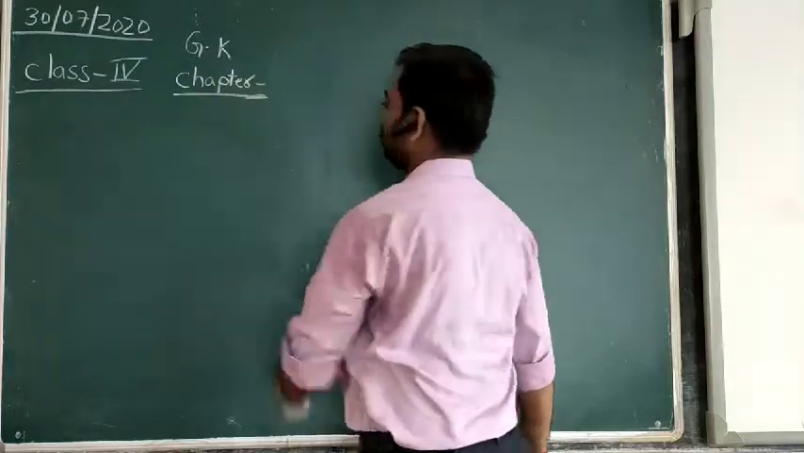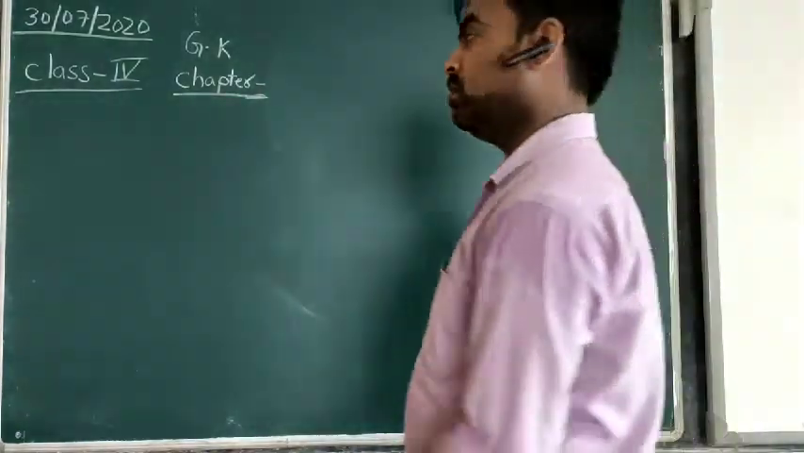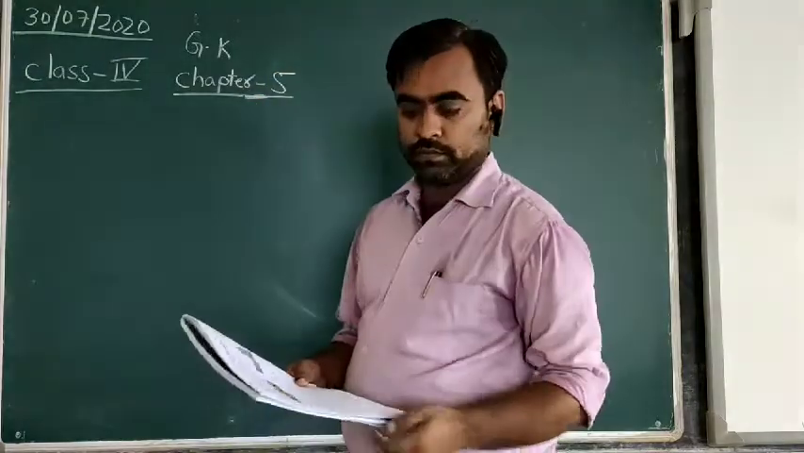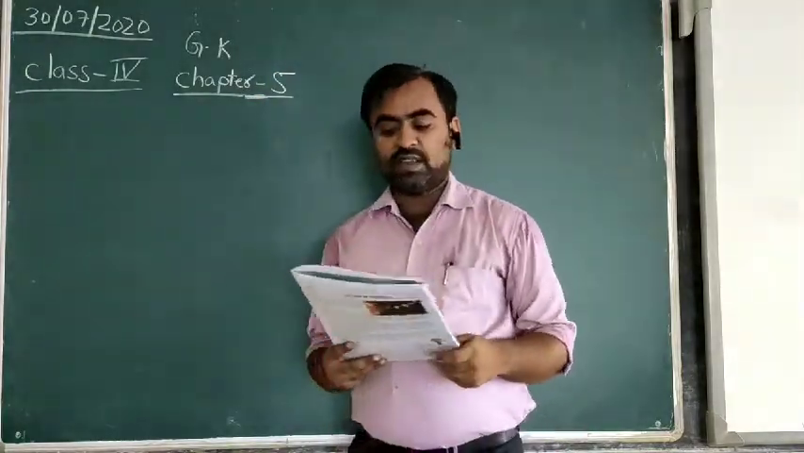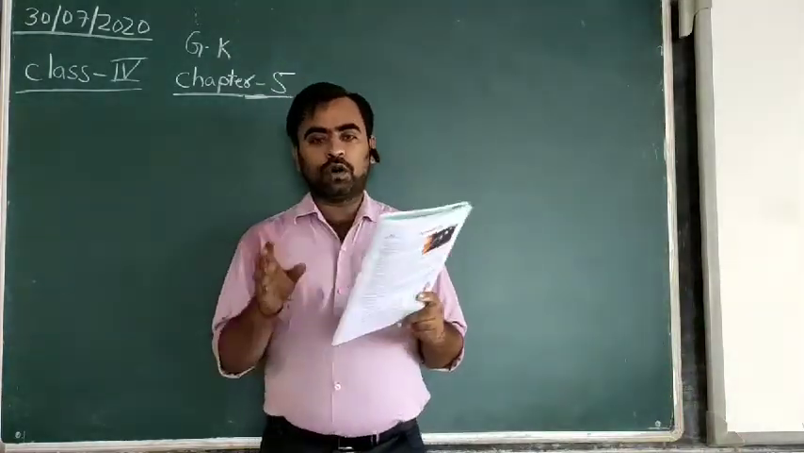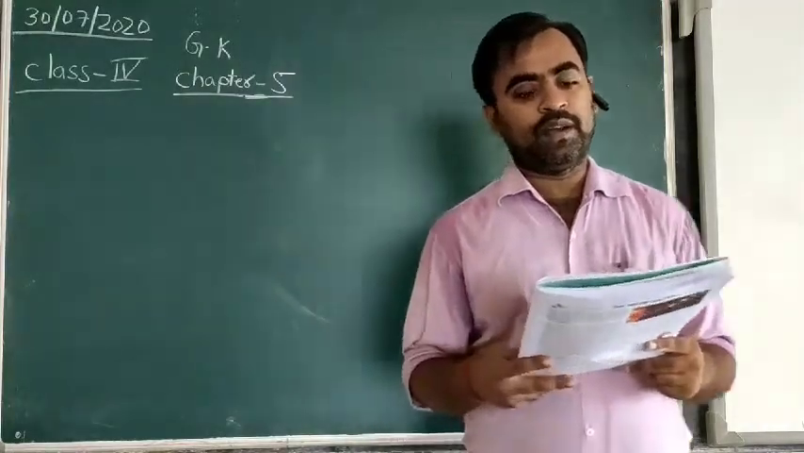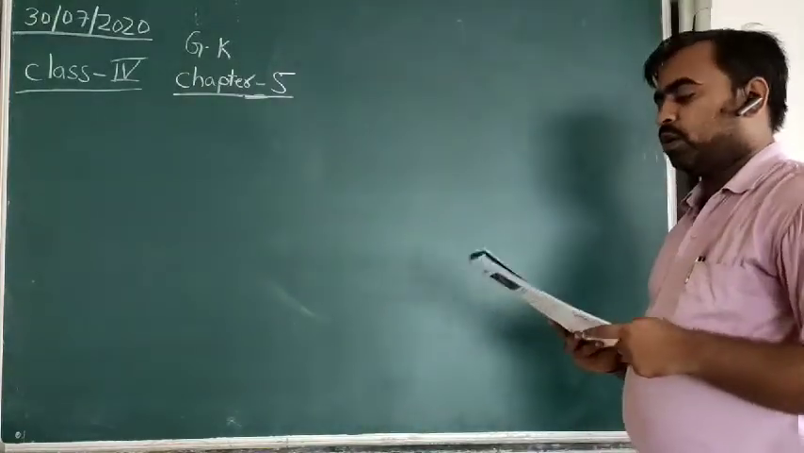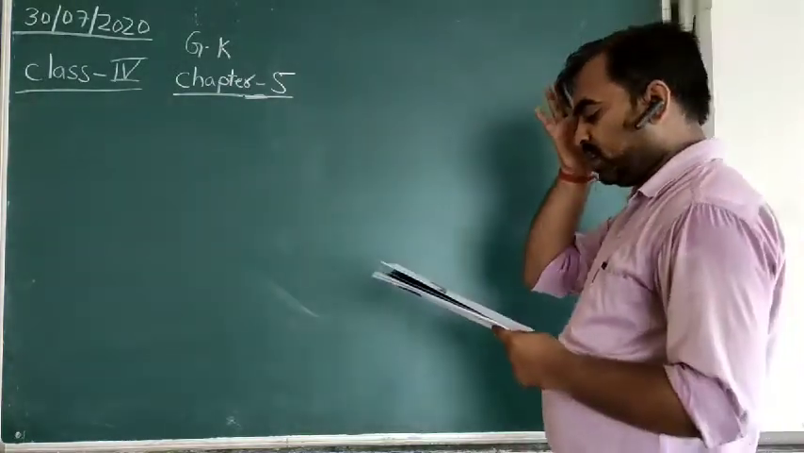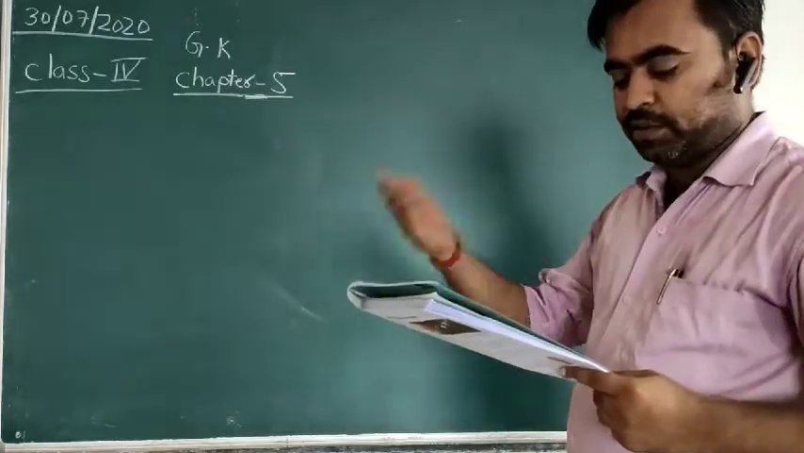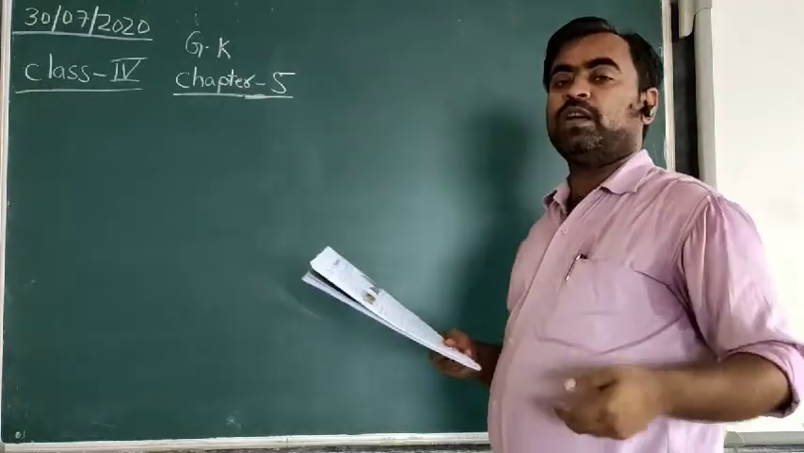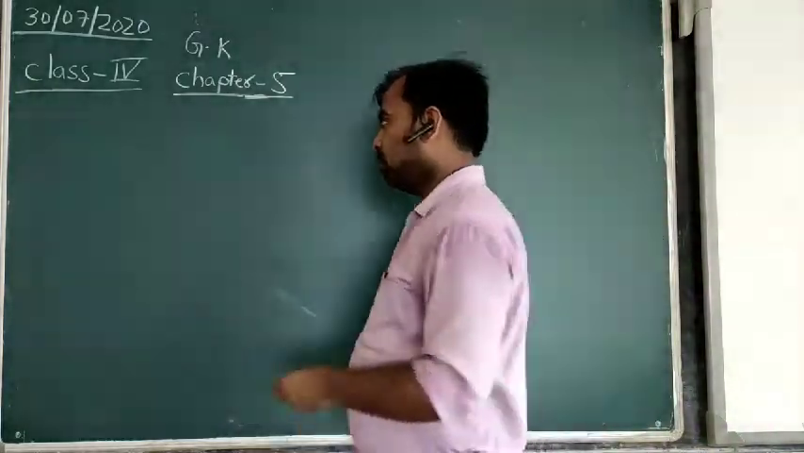Now we move to the fifth chapter, chapter number 5. The name of the chapter is abbreviation. An abbreviation is basically the short form of a word, phrase or name. Here there are two different exercises. The first one is to write the abbreviations, and the second one is to write the full form of the given abbreviations.